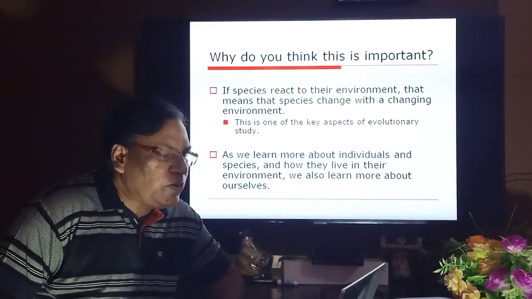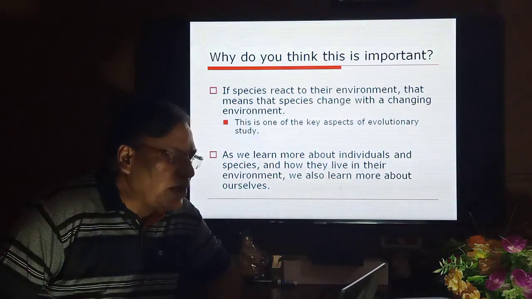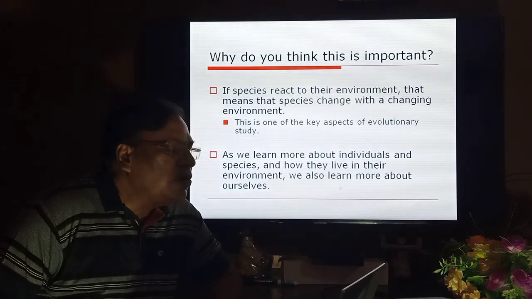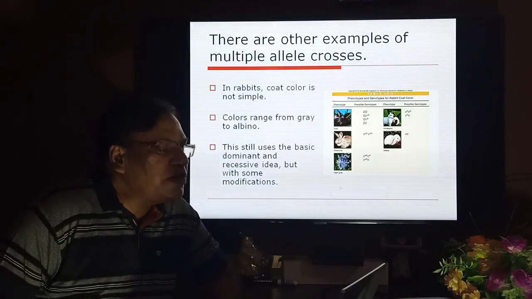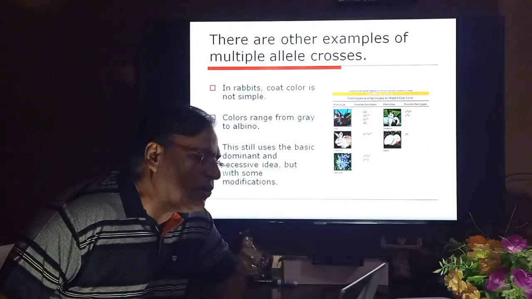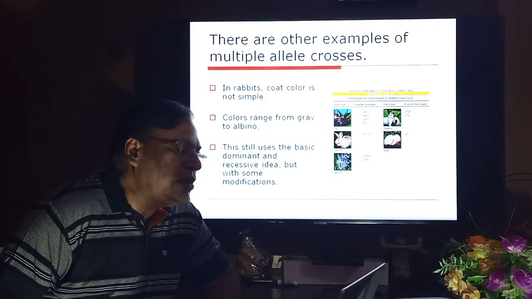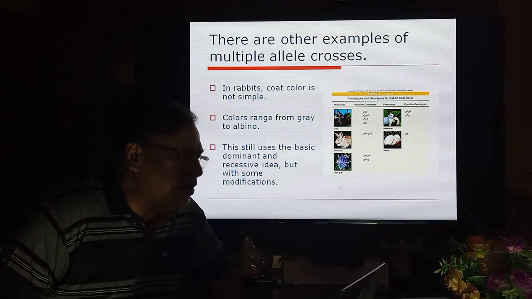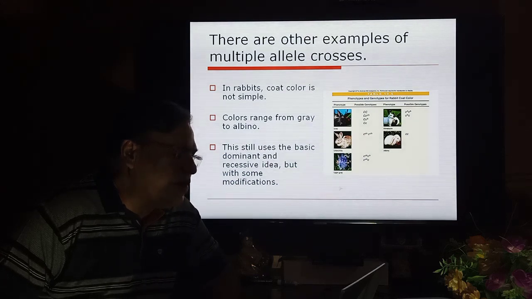As we learn more about individuals and species and how they live in their environment, we also learn more about ourselves. There are other examples of multiple allele crosses in rabbits. Coat color is an example. Color ranges from grey to albino.